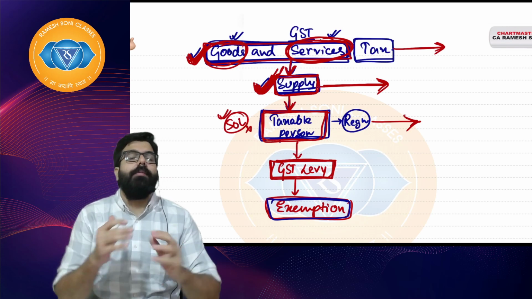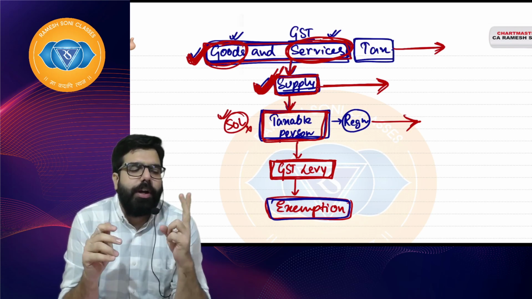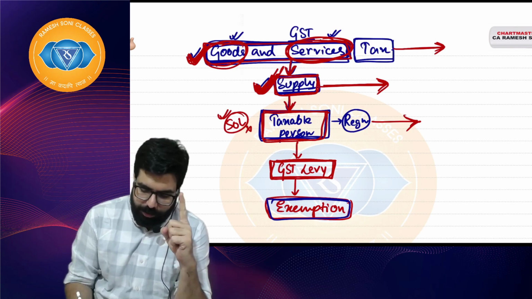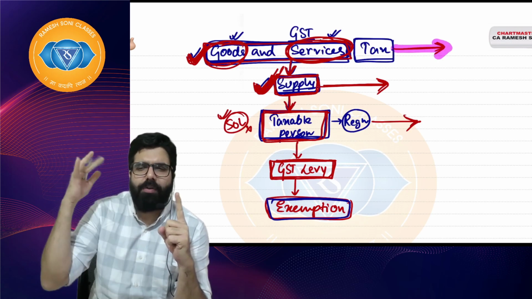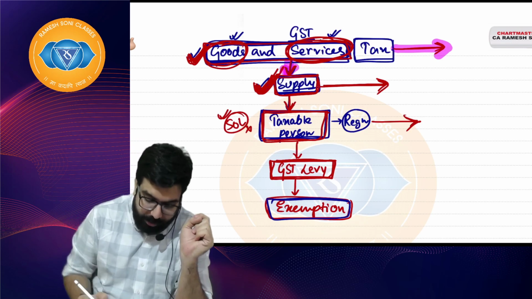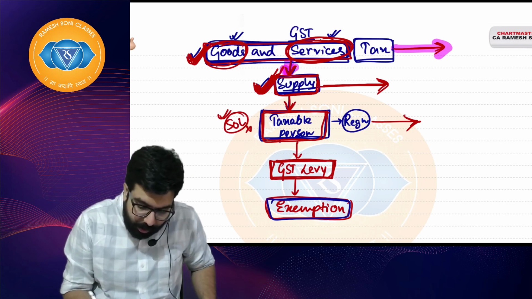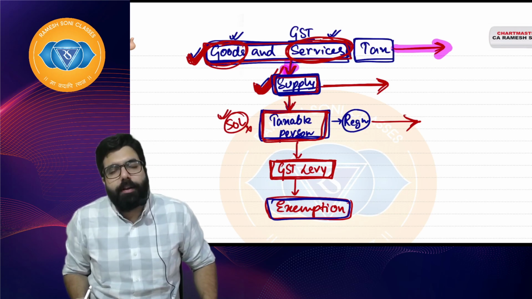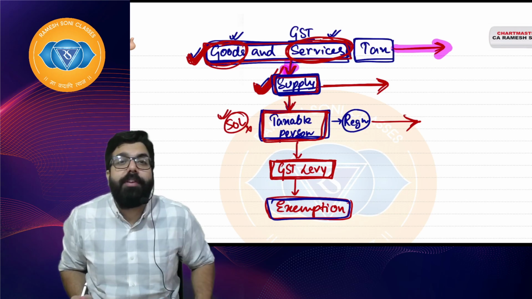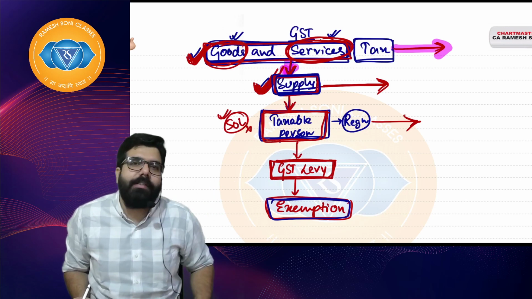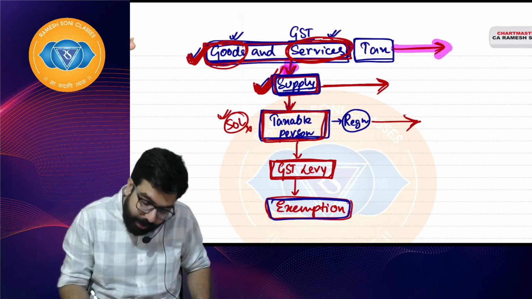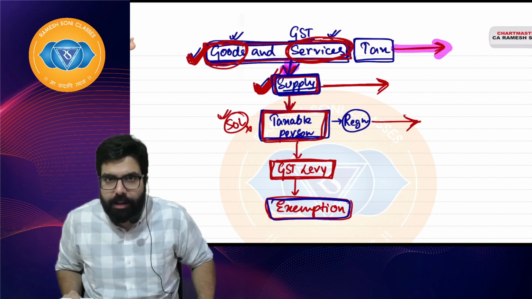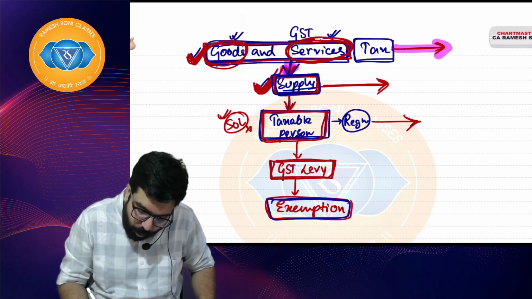So the first thing the government has told is goods and service. We should know what is goods, we should know what is service. If something is not falling in the definition of goods and service under GST, then it is out. If it is falling in the definition of goods and service, we'll have to see whether it is falling in the definition of supply. The definition of supply is given in section 7 of the CGST Act. We'll be discussing it later. Supply means sale, transfer, barter, etc. If it is falling in the definition of supply, then no problem, we'll have to go ahead.